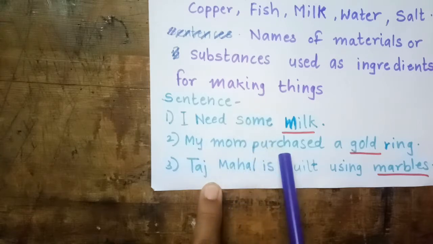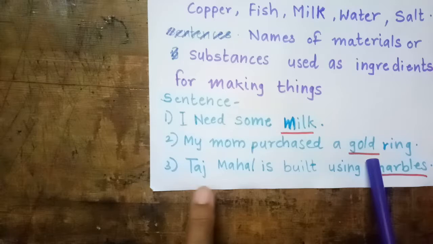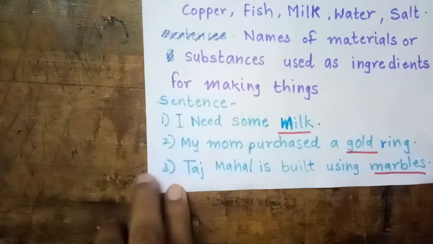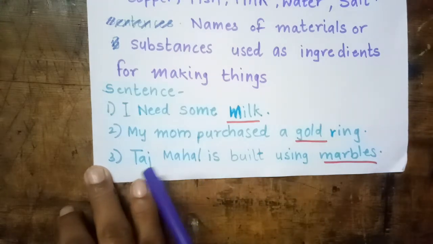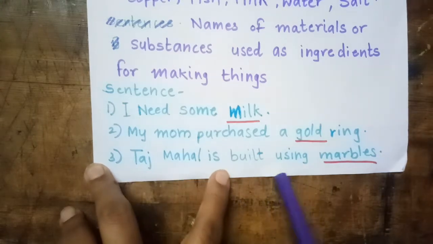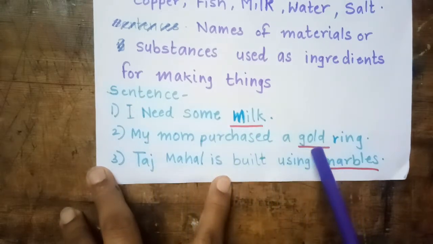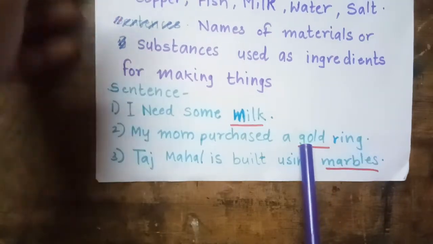My mom purchased a gold ring. So gold is a material noun. Taj Mahal is built using marbles. So marble is a material noun. So for building a Taj Mahal, which material was used? Marble. My mom purchased a gold ring. So the ring is of gold. So gold is the material noun.